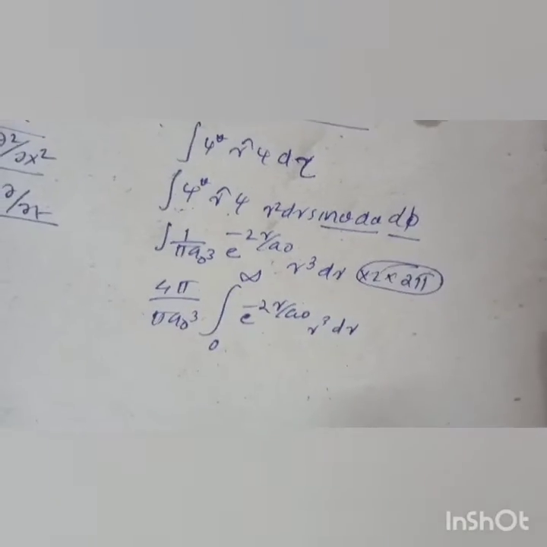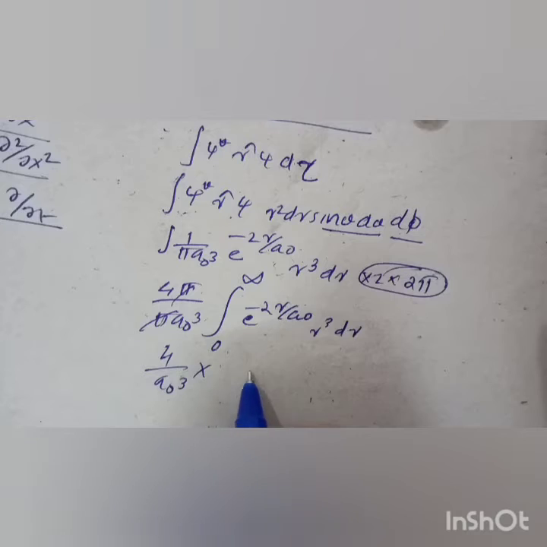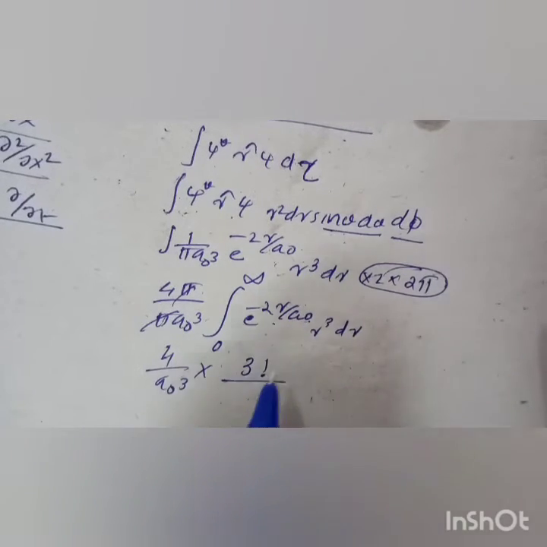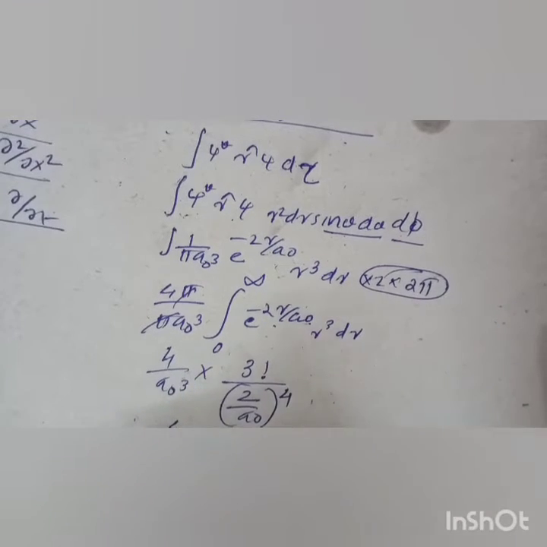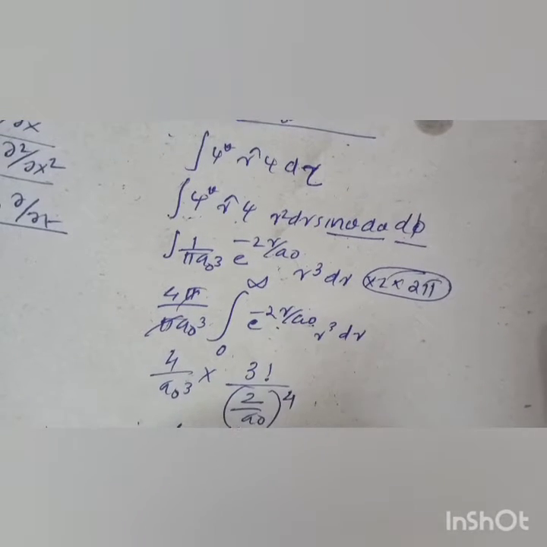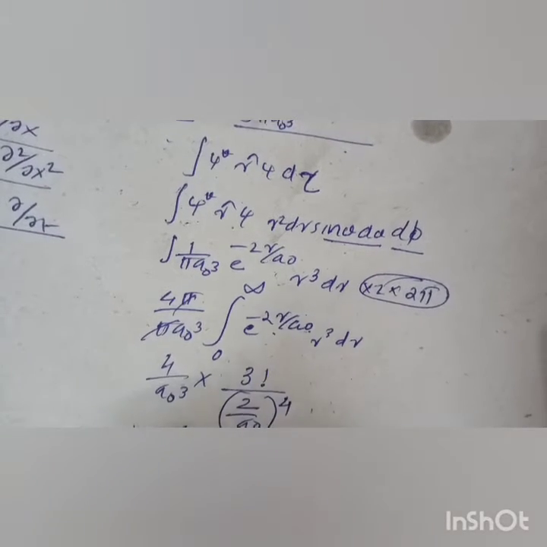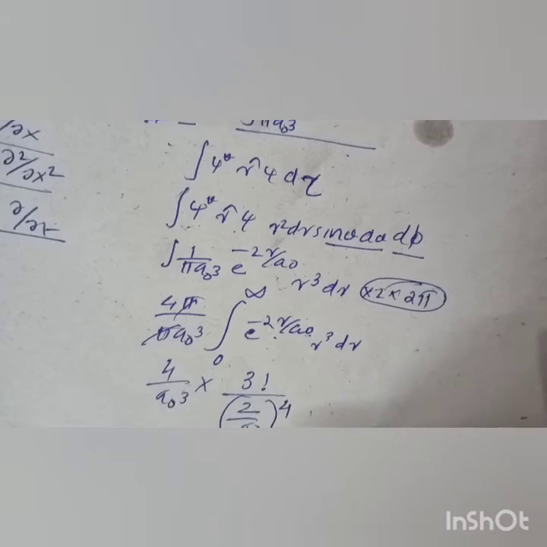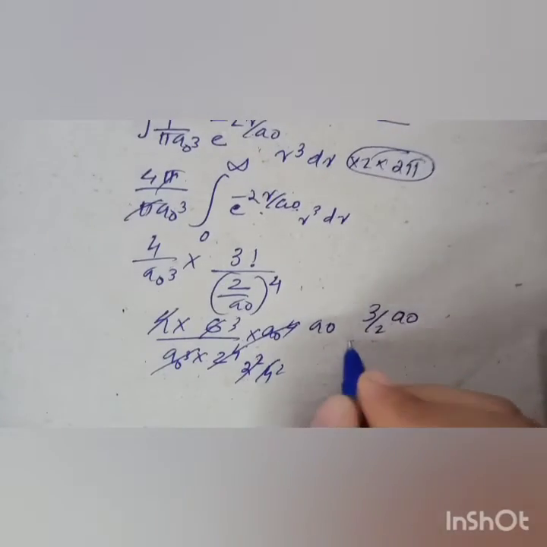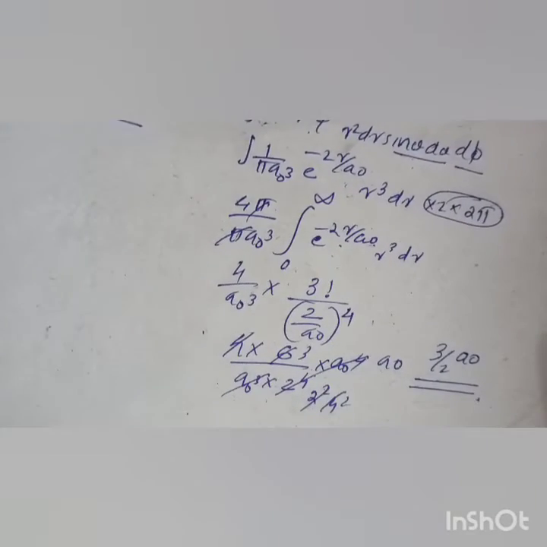This is a gamma function, that is n factorial divided by a raised to n plus 1. So 4 by a naught cube times n factorial, that is 3 factorial, divided by a, in terms of 2 by a naught, all power n plus 1, that is 4. So 3 factorial is 6. This is 4 into 6 divided by a naught cube into 2 power 4 into a naught all power 4, that is a naught here. So 2 power 4 and 2 power 2 is the 4 here, that gives 3 by 2. So 3 by 2 a naught is the answer to find the expectation value. This is the method to find the expectation value.